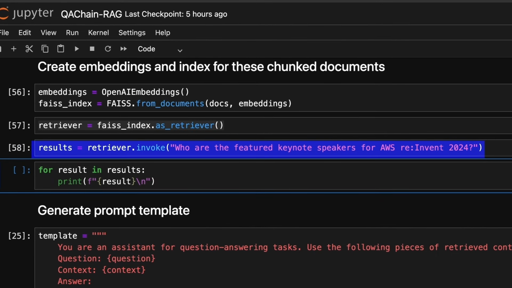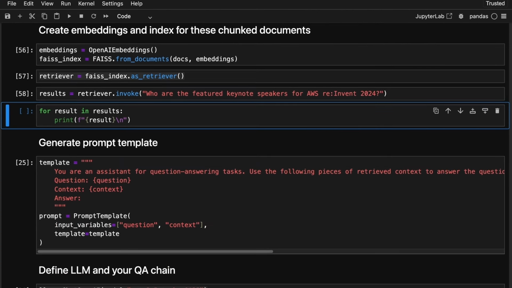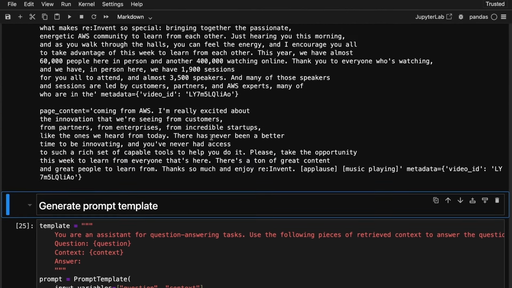Now the retriever object will fetch the related documents based on a query. For example, when we provide this query, here's the result. These are the relevant documents.